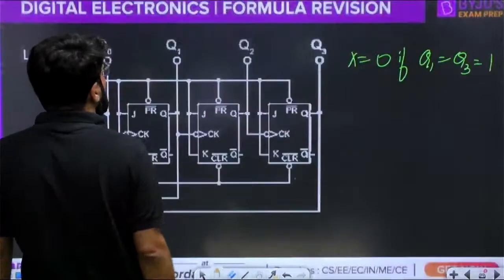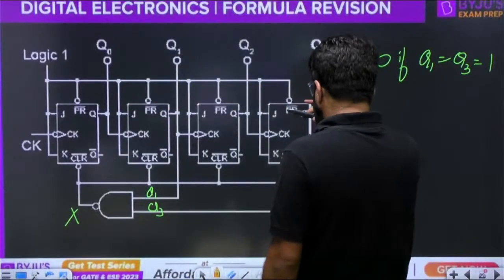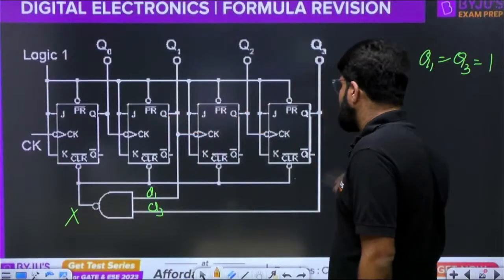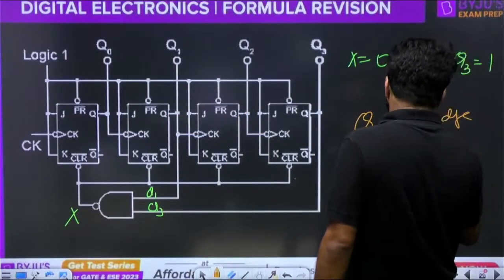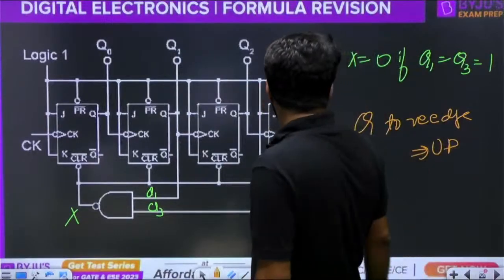What type of counter is it? Up or down? Simple. Q2 negative edge, it is up. Q2 negative edge is an up counter, we know.